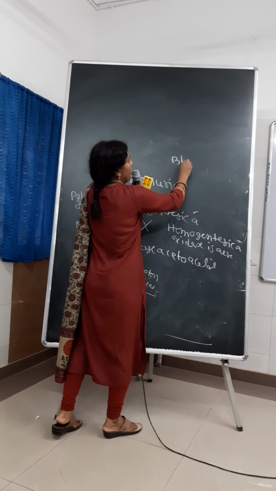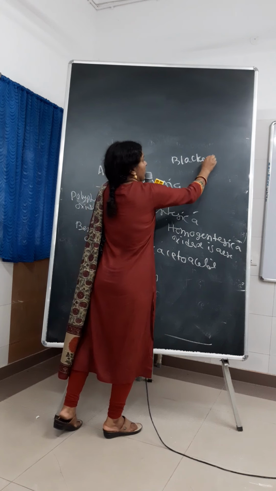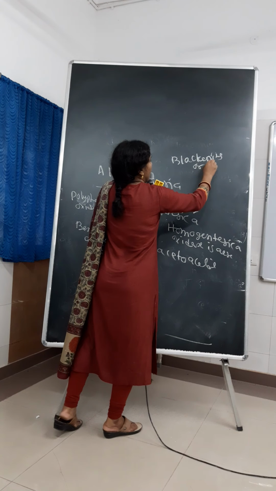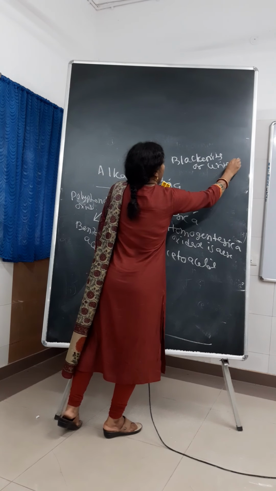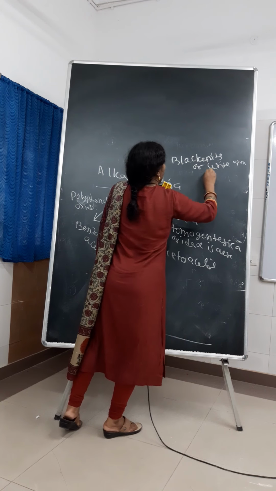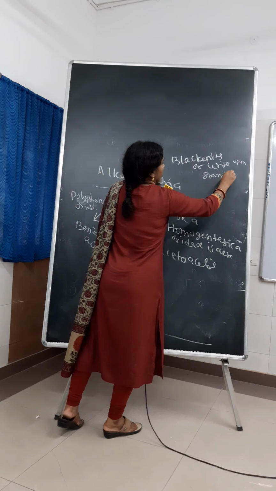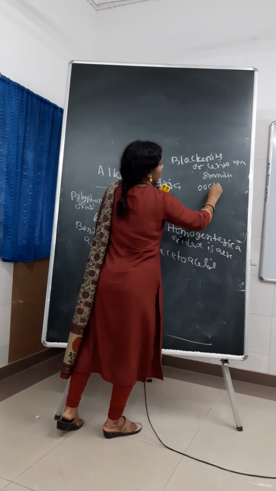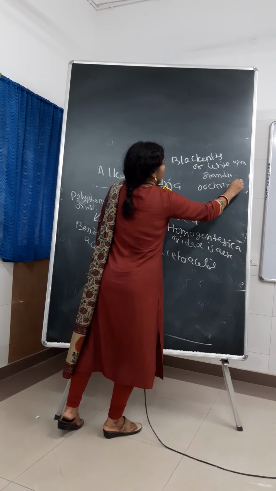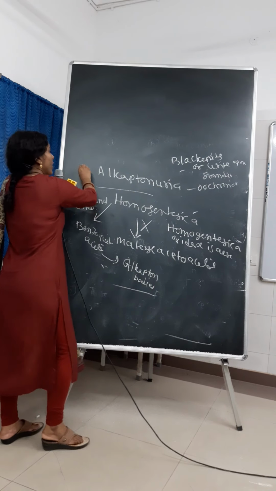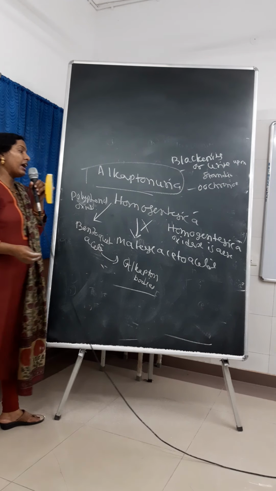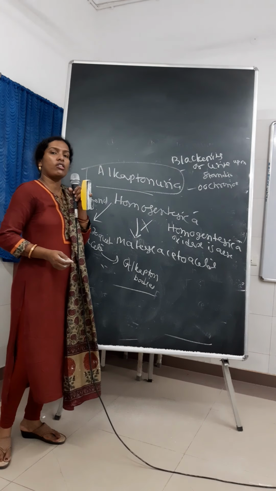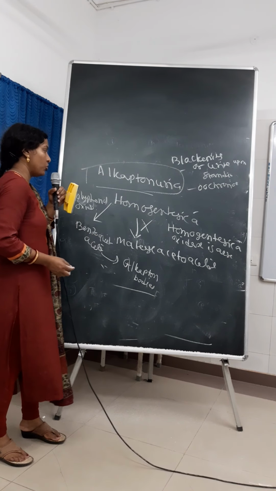So blackening of urine upon standing and ochronosis, these are the two important clinical manifestations of alkaptonuria. And Sir Garrod in 1902 first described this disease, alkaptonuria.